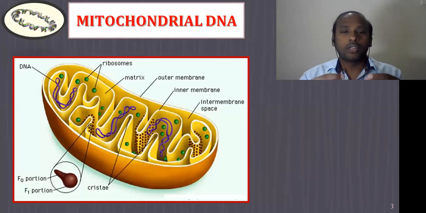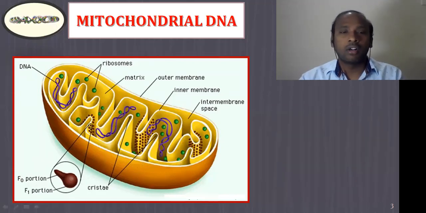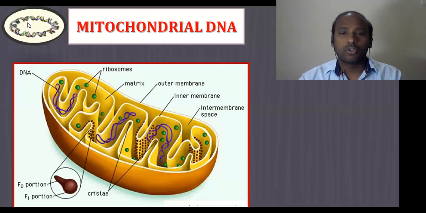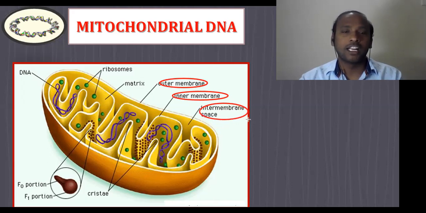Before we enter into the mitochondrial DNA, we should understand a few basics. This is a double-membranous structure, so it will have two membranes. This is called the outer membrane, and this we call the inner membrane. And there is a space between the outer membrane and inner membrane, which we call the intermembranal space.